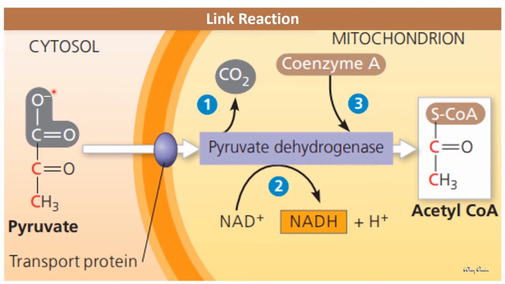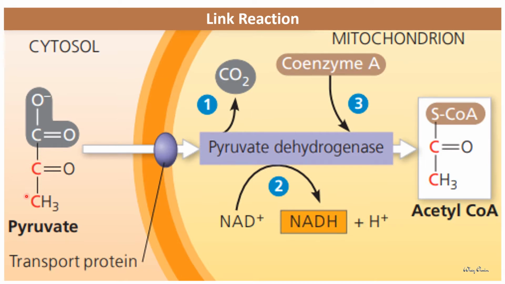Pyruvate is a charged molecule, so it will be transported into the mitochondrion through active transport and reach the matrix of the mitochondrion. There are three reactions that occur in the Link reaction, which is catalyzed by a multi-enzyme complex. The carboxyl group of pyruvate will be removed and released as carbon dioxide. So this is the first step in which carbon dioxide is released during respiration.